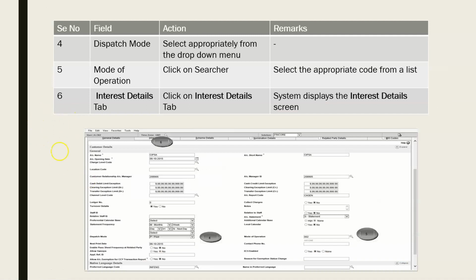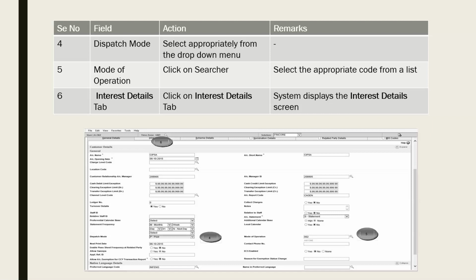So the general tab opens up like this. You can see various account statuses given here. You need not change each and every field. Only the mandatory fields marked with a red star or red asterisk are mandatory, and some fields which are relevant are to be entered. Dispatch mode, as I told you, is whether the customer wants a courier, or a special person to collect the statement of account, or through email ID, depending on the mandate given by the customer in the account opening form.